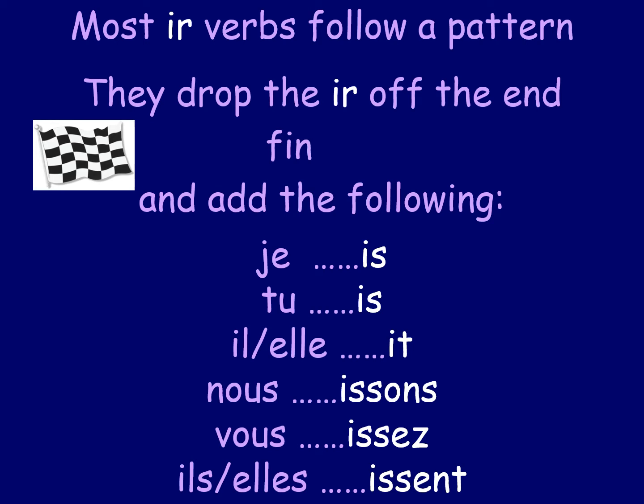IR verbs look a lot different really, but it's just something we need to try and remember. So again, those are the endings: IS, IS, IT, ISSONS, ISSEZ, ISSENT. It's a bit of a mouthful, that one. It isn't easy to remember it in terms of just saying it. But one way or another, I don't know how you're going to do it, but somehow you need to try and remember those endings. And again, if you go on YouTube, type in IR verb songs, French IR verb song, you'll find a few little videos that might help us to try and remember those endings. And one of them goes a little bit like this: